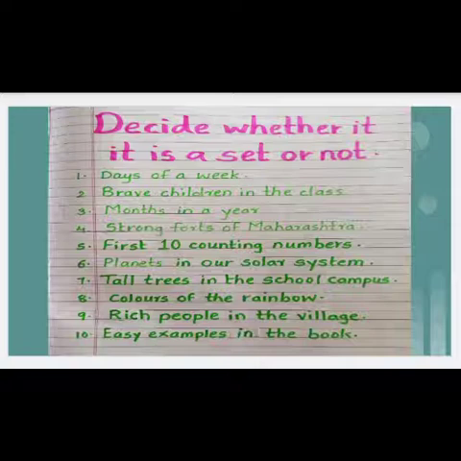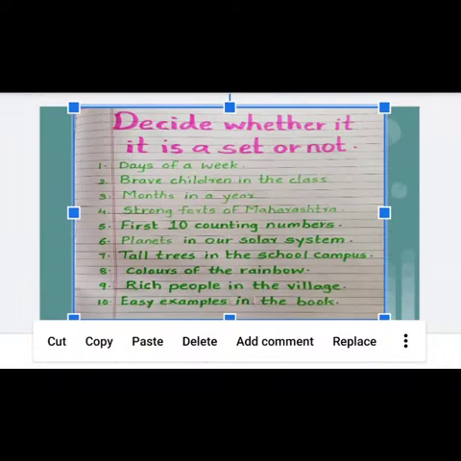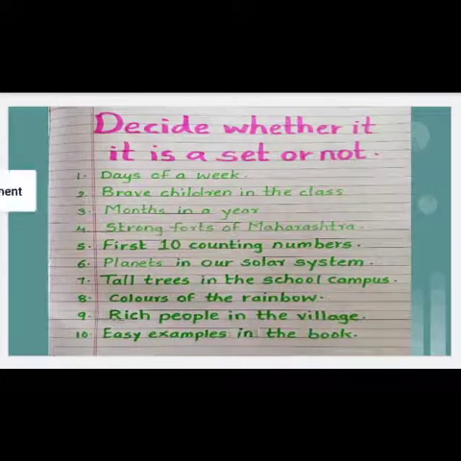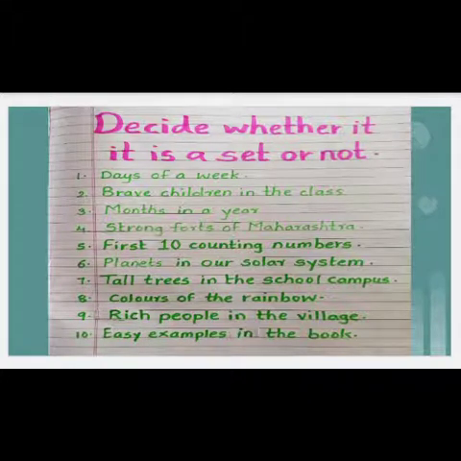Next example, first 10 counting numbers. Now, all of you know that 1 to 10 counting numbers are fixed. Hence, it is a set. Next one, planets in our solar system. Again, planets in the solar system are confirmed and fixed. We cannot change the names. Hence, it is a set.